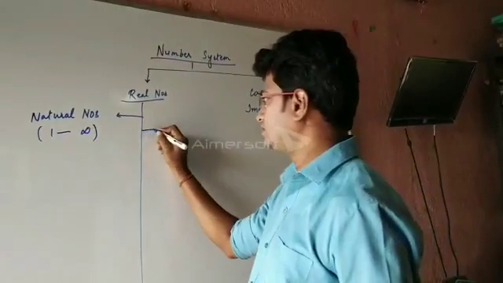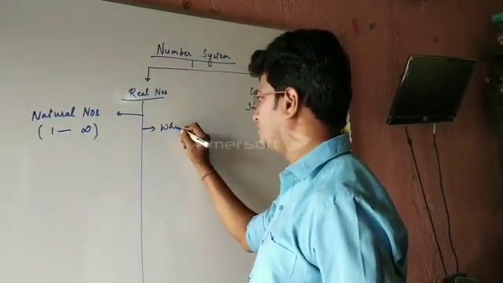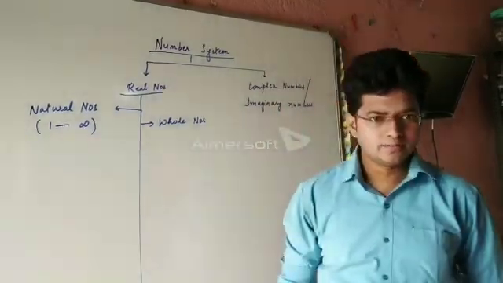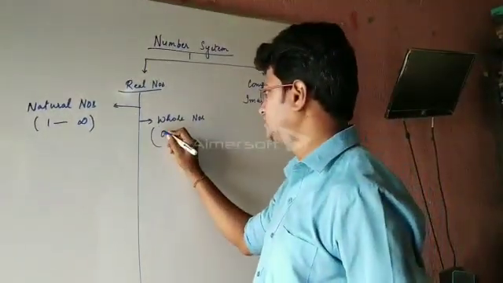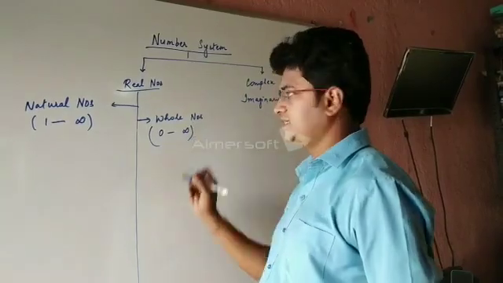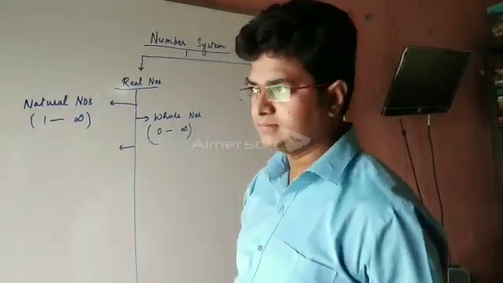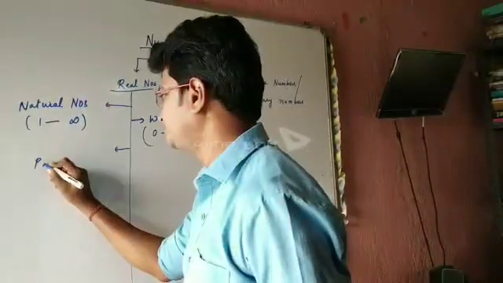Next is whole number. Whole numbers begins from 0 to infinity. Other than that, you have studied about prime numbers.